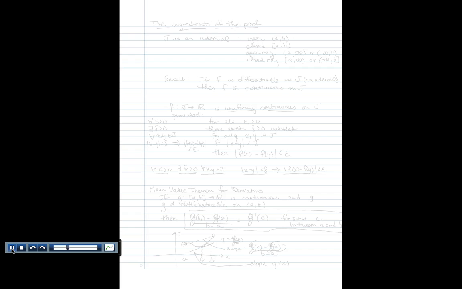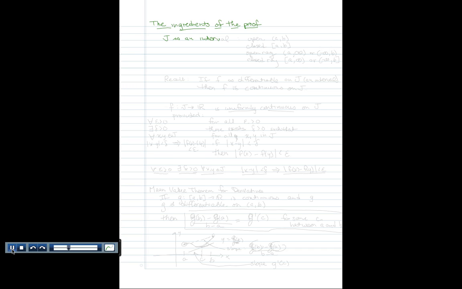So, before we actually do the proof, let's talk about the ingredients for this proof. And by that, I mean we're just going to discuss the terminology and any previous results that we know we can reason with. The ingredients of the proof. So, pardon me if I put too much detail in on this, but let's see, what do we need to know? It's like, what type of interval are we talking about? J is an interval, so let's make sure.